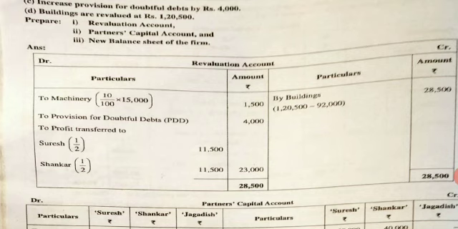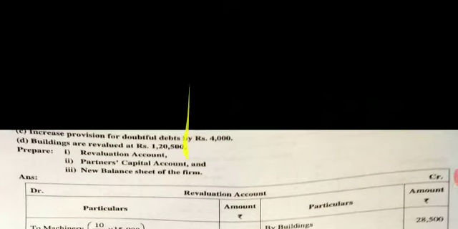First write revaluation account. Leave 10 lines. Write next partners' capital account. Leave 8 lines. Next write new balance sheet after admission as on 1/4/2018. Is it over?